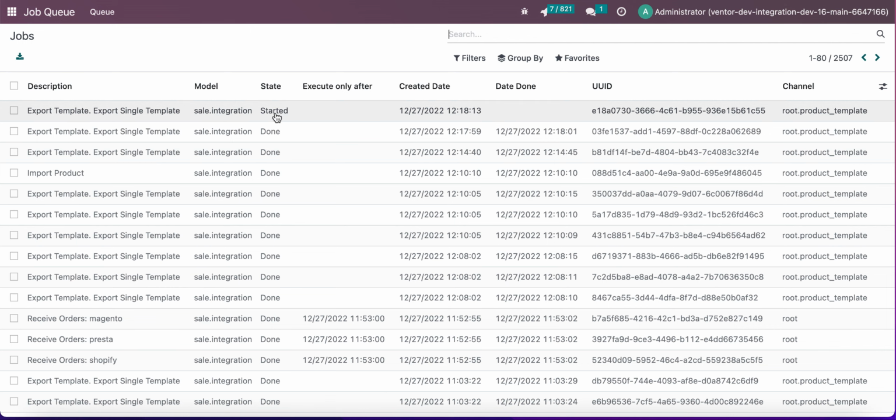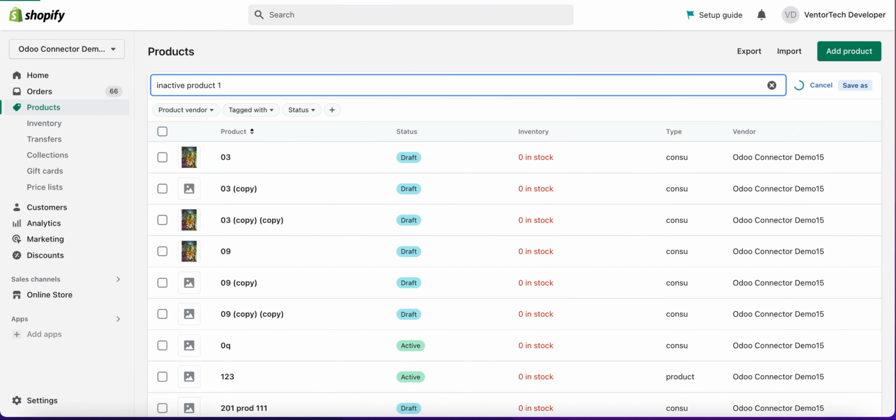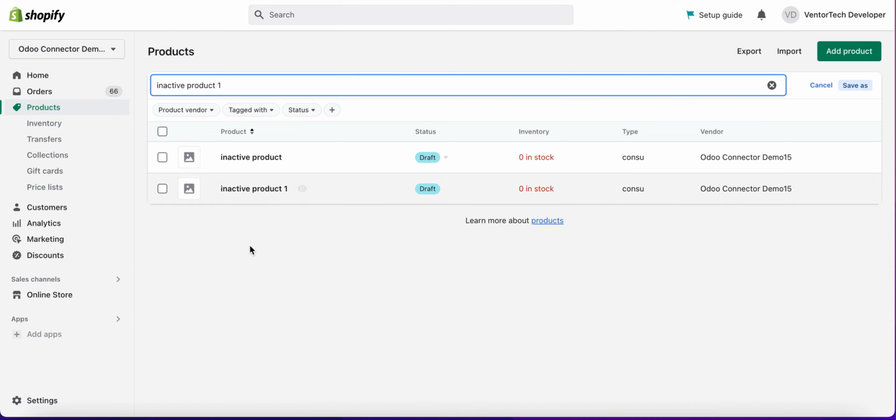Now let's wait until the jobs have status done, and go to Shopify. And here we can see that our product, inactive product 1, has status draft. This is how it works.